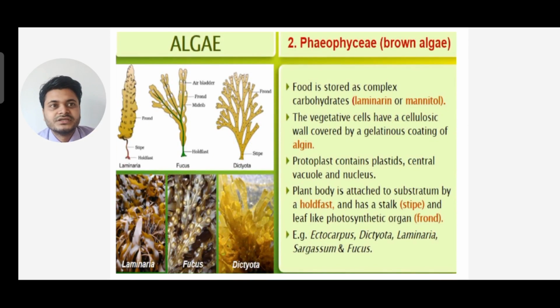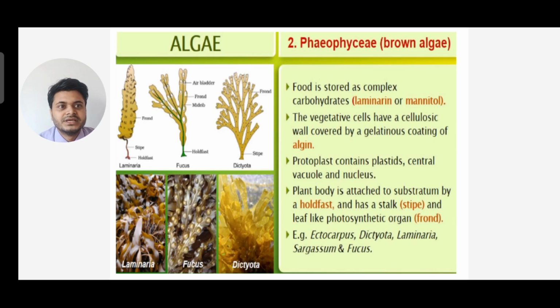So you can see in Phaeophyceae, food is stored as a complex carbohydrate, that is laminarin or mannitol. The vegetative cells have a cellulose wall covered with a gelatinous coating, that is algin. Then the protoplast contains plastids, a central vacuole and a nucleus. And the plant body is attached to the substratum by a holdfast. Holdfast means where it holds.